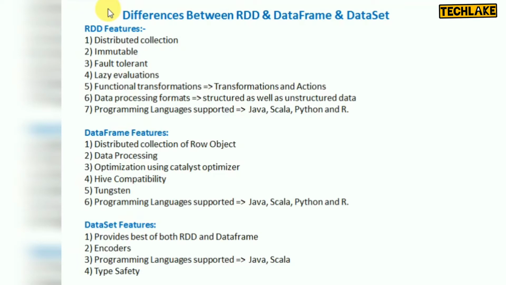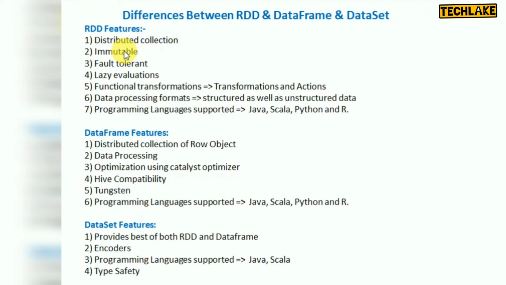Immutable, so it's read only. Once you create an RDD, you cannot edit the existing data. If you want to edit any data in an existing RDD, you can create a new RDD by applying transformations on top of that. That's called immutable. RDD is read only. Once you create it, you cannot edit. You can create a new RDD based on your requirement and select the data from the existing RDD, applying transformations and actions.